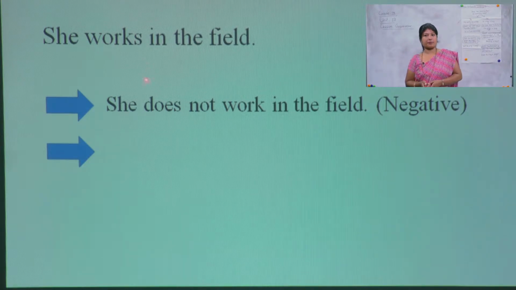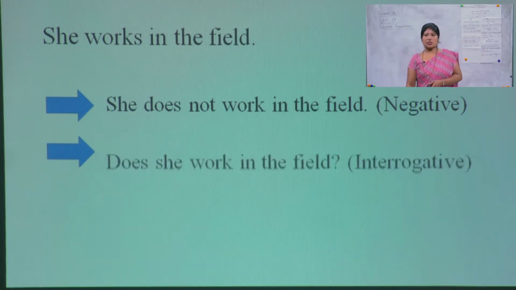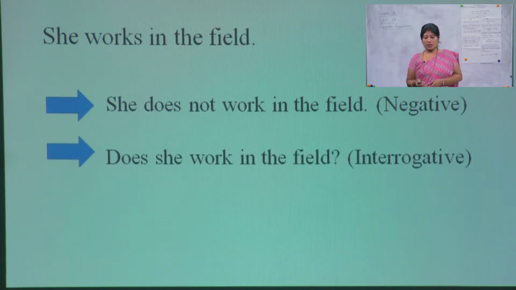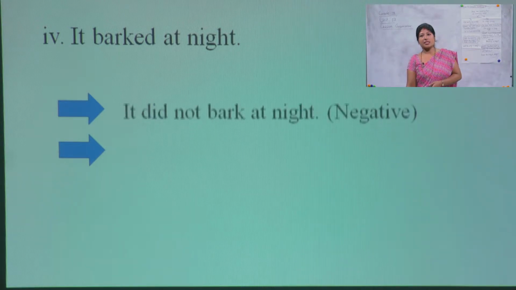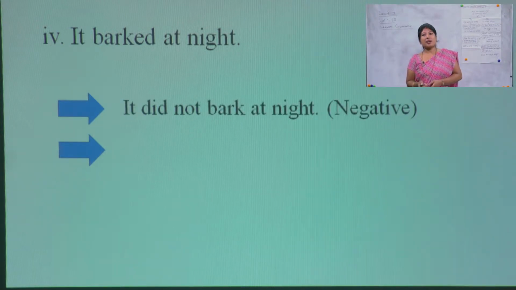Negative. So while changing into interrogative, what do we do here? 'Does' is inserted. So, does she work in the field? That is interrogative. Let's move to the next. It barked at night. Here also there is no auxiliary verb, that's why a 'do' form is required. So the negative form is: it did not bark at night.